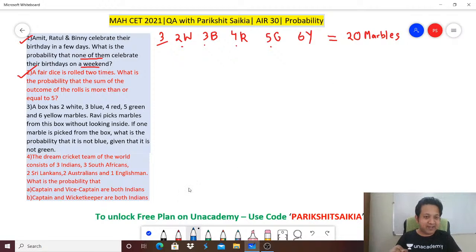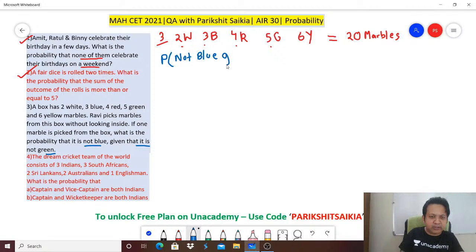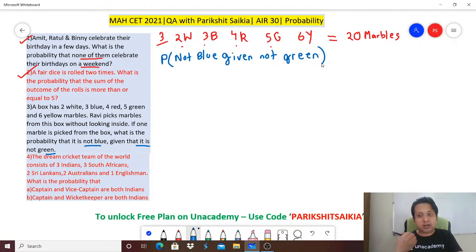Ravi picks marbles from this box without looking inside. If one marble is picked from the box, what is the probability that it is not blue given that it is not green? Probability of not blue, given not green. Now what do you mean by given? Given means something which has already happened. It means the denominator is not green balls.